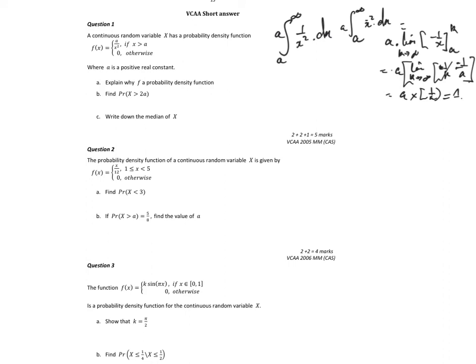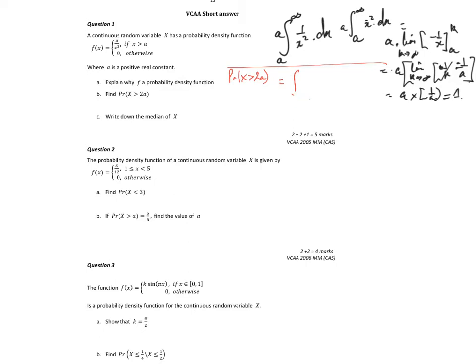So for part B, the probability that x is greater than 2a is equal to the integral from 2a. It might even be easier really to do a 1 minus in some respects, and so we don't have to worry about limits. So it's really from 2a to infinity.